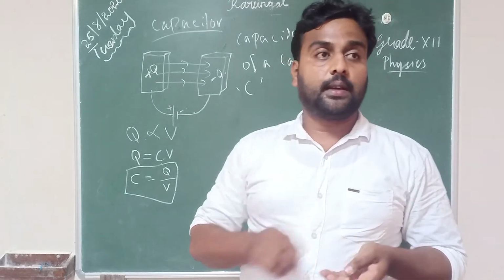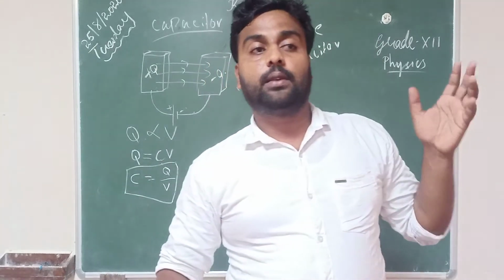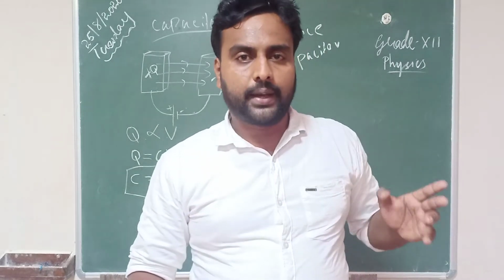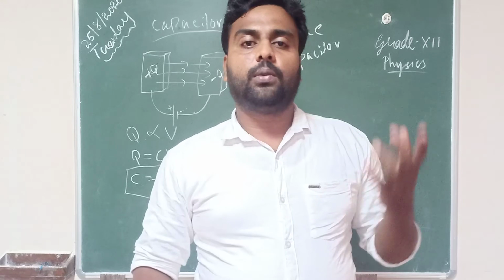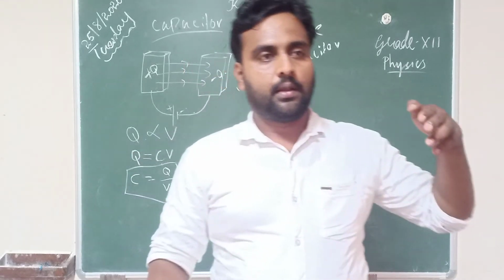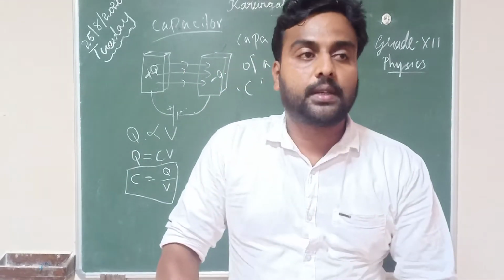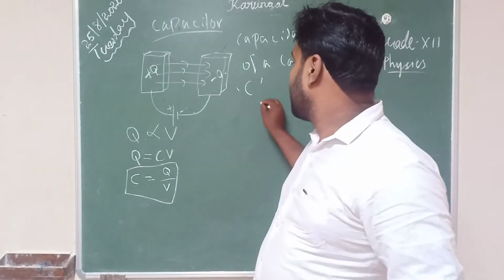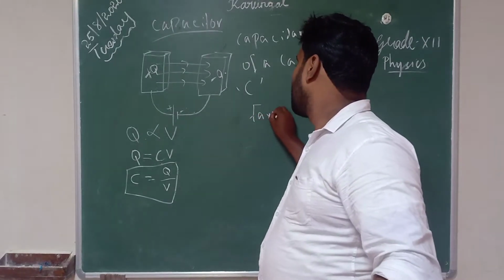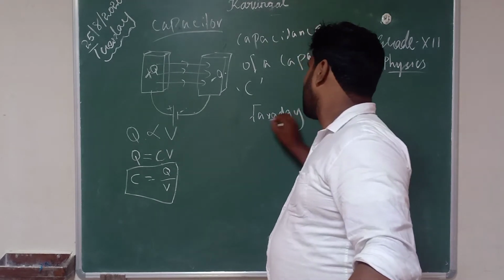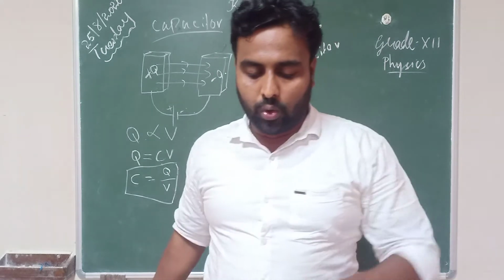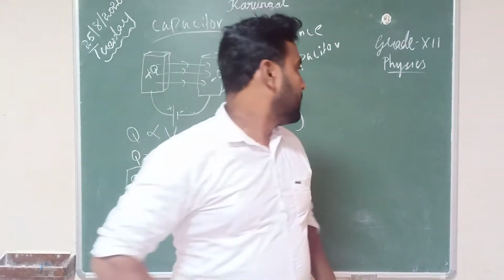This capacitor is a great invention of Sir Michael Faraday. In honor of Michael Faraday, the unit used for capacitance is the farad. You can use the unit farad, or you can use coulomb per volt.